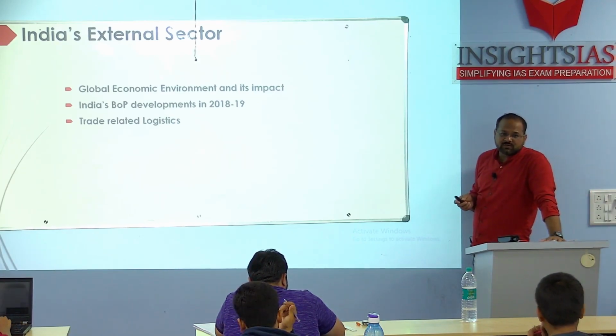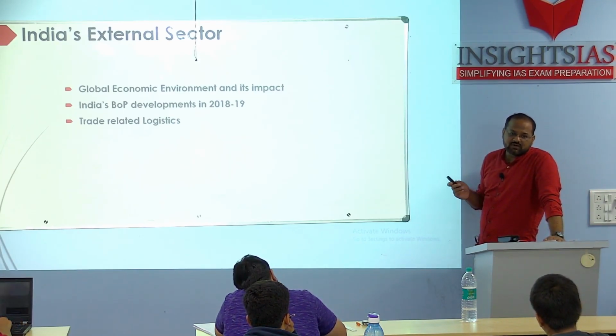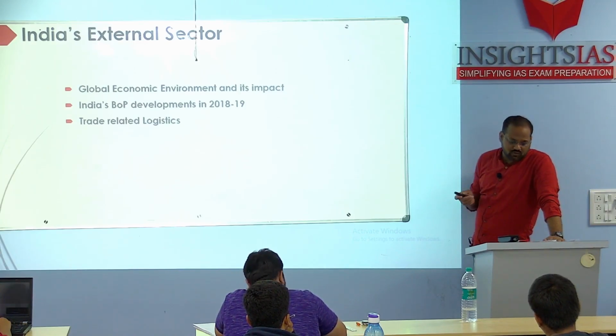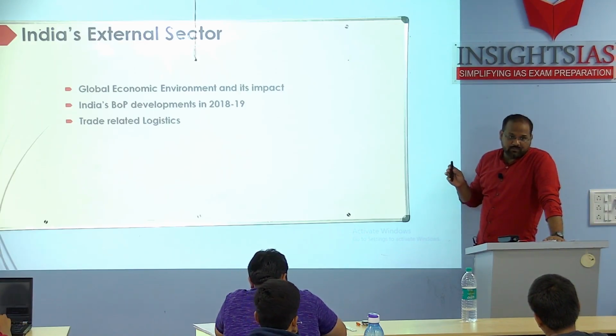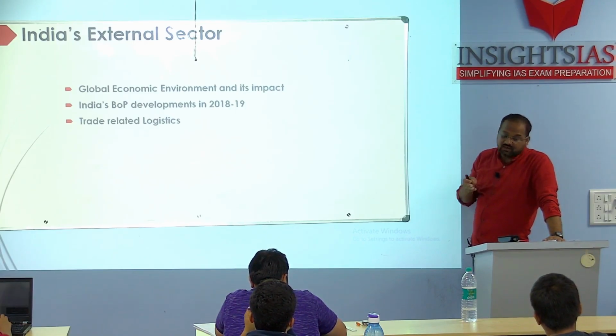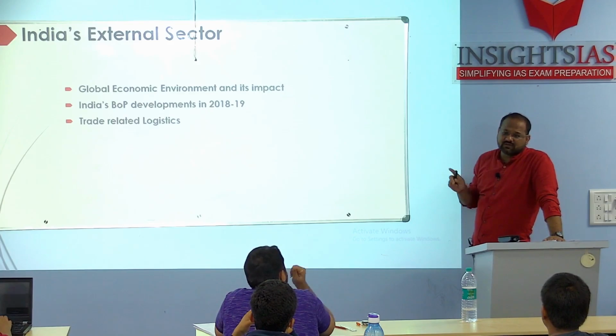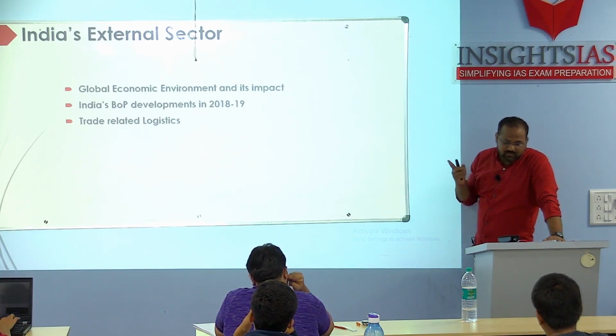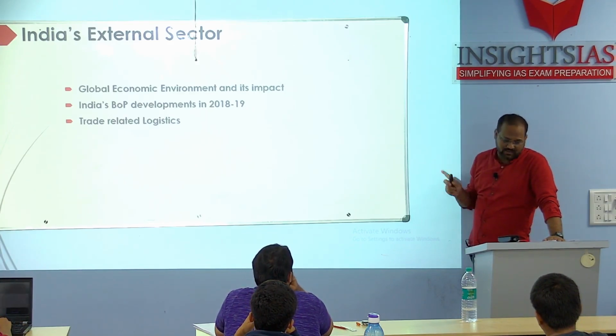Crude oil prices also began to harden. Why? Because the countries which are producing it followed production cuts, and even the USA put certain sanctions with respect to Iran. So the crude oil prices were also very hard in the previous year.